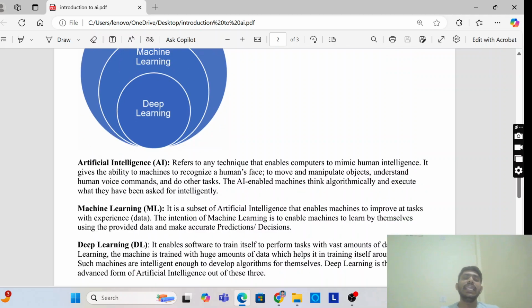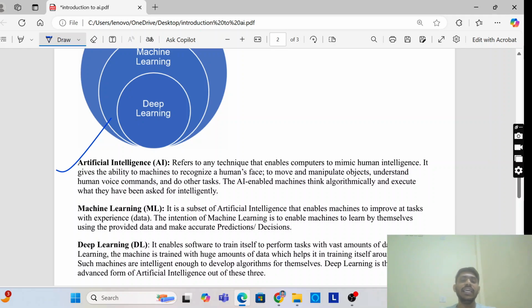Artificial intelligence refers to any technique that enables computers to mimic human intelligence, which you have already experienced. Nowadays we are using self-driven cars like Tesla, and automated things like automated washing machines. It gives machines the ability to recognize a human's face, recognize a human's voice, move and manipulate objects, and understand human voice commands to do other tasks. AI-enabled machines think algorithmically and execute what they have been asked for intelligently. That is what AI is.